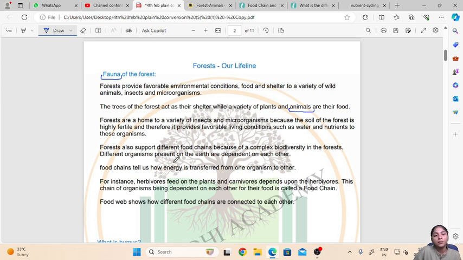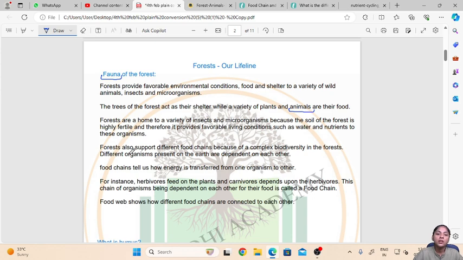Now what is a food chain? A food chain tells us how energy is transferred from one organism to another. Now there are various different kinds of organisms which are present in the forest. For example, the plants, creepers, then large trees, then wild animals, reptiles, insects, microorganisms. All these live together in forest and form a complex biodiversity.